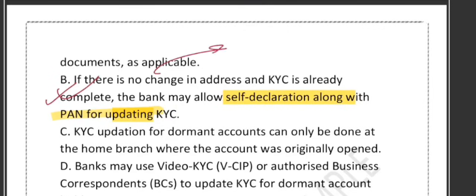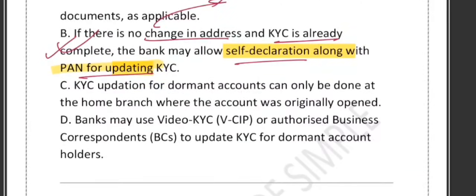Why? Because RBI allows an easy process: if the customer's address has not changed and earlier full KYC is done, so two things are there, no change in address and full KYC already done, the bank can accept a simple self-declaration and PAN for updating KYC. No fresh document is required. That is part of the RBI KYC easing measures.